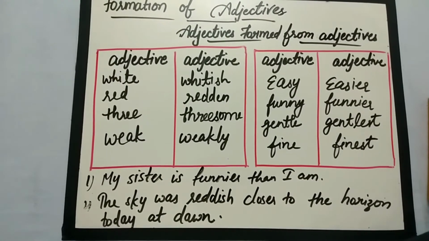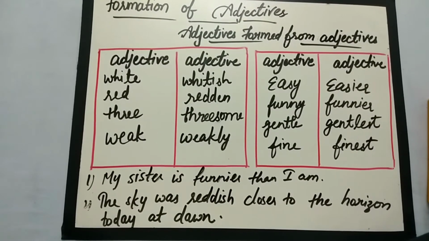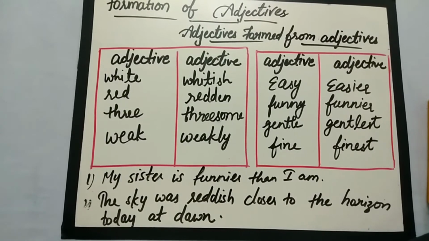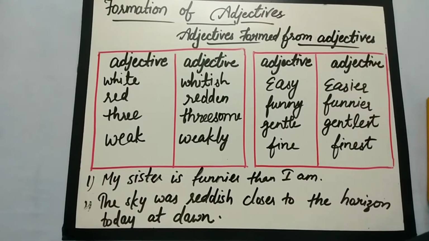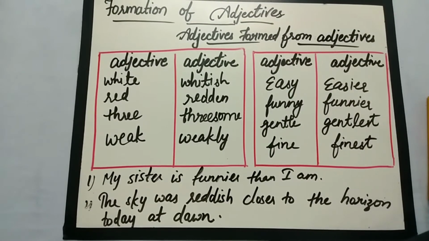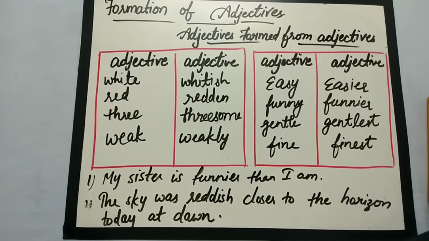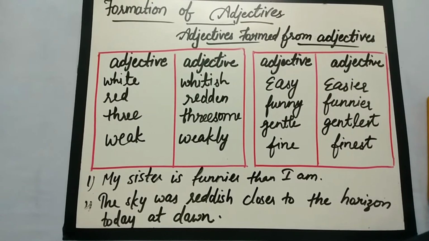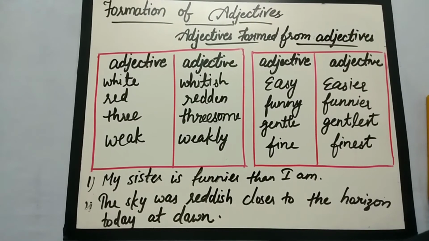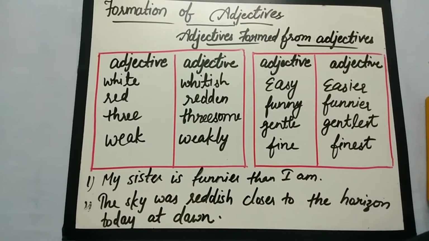The sky was reddish, closer to the horizon today at the dawn. And many more examples, like from finest: the pashmina shawls are the finest quality of shawls, we can say. And through easier we can make any sentence like, eating green leafy vegetables is easier than dealing with falling ill, you know. So did you see how easy it is to break it down? How logic in grammar goes a long way when it comes to formation of adjectives.